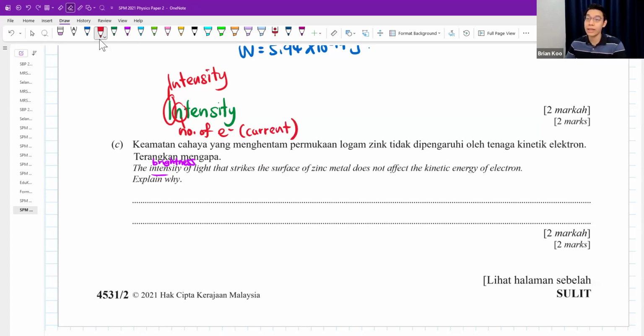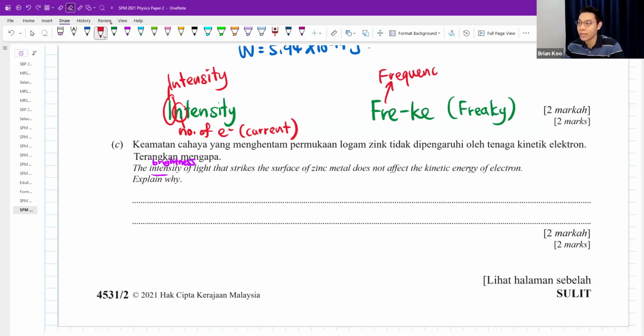Then I also tell my students, for frequency you can think of "freaky". I know it sounds a bit weird, but it comes from the English word freaky. Similar sound, but the spelling is a bit different. The frequency of light always affects the kinetic energy.